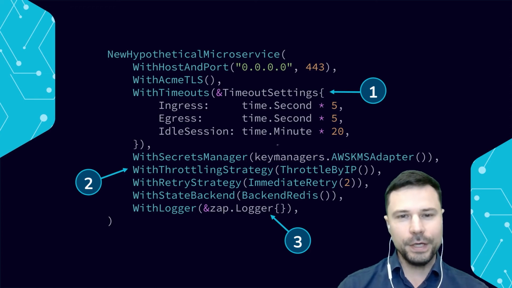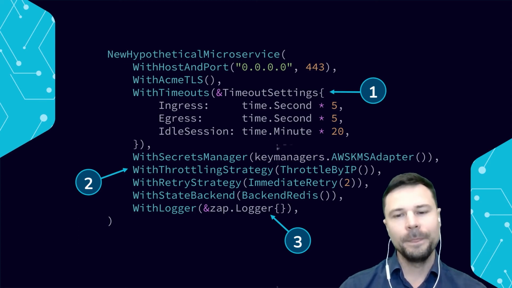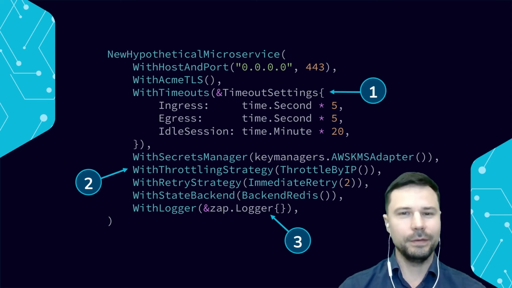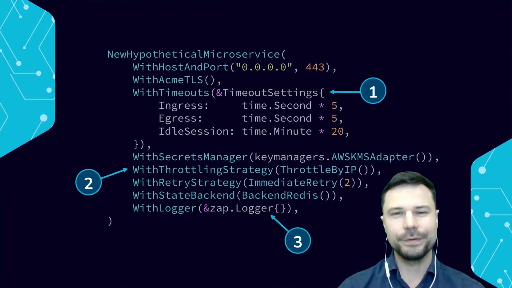We may want to have an option for a secrets manager, because if we're running a microservice, it needs to have secrets, a KMS adapter to it, sure. A throttling strategy, right? If we're not throttling services, they are unstable. And of course, a retry strategy, we can call it immediate retry. We can swap it out for something else later. Those are behaviors, and if we're passing behaviors, we need to be checking them with the options pattern.